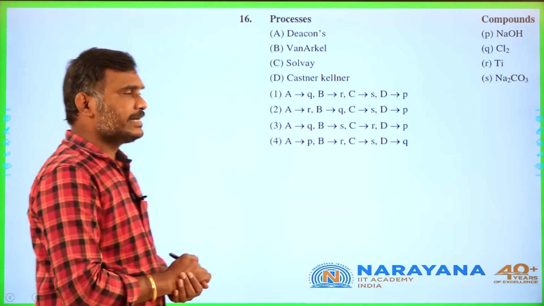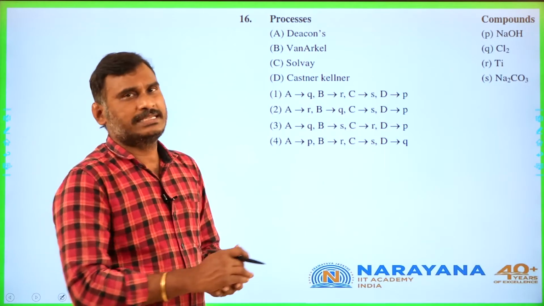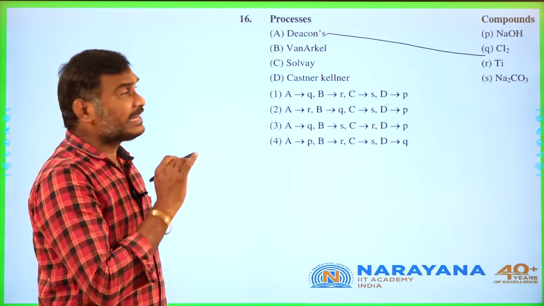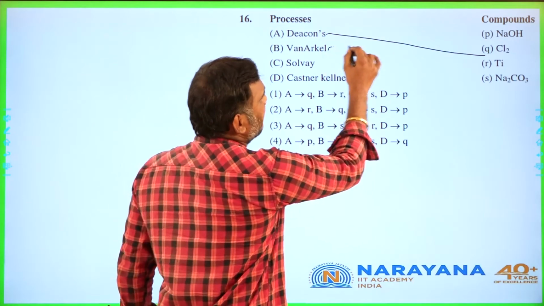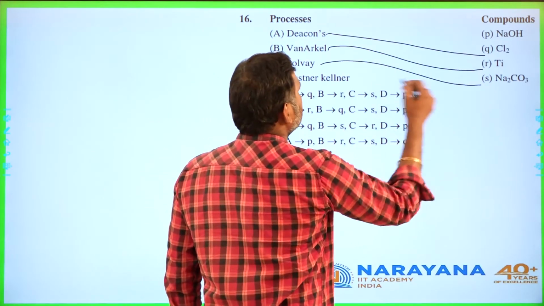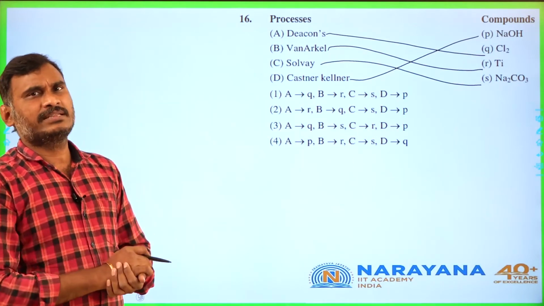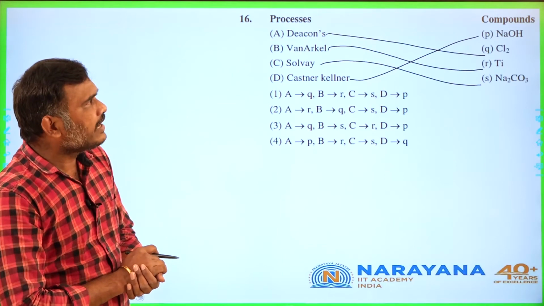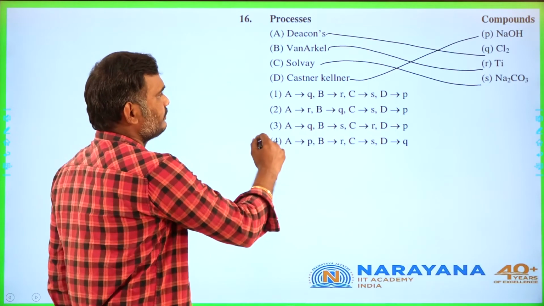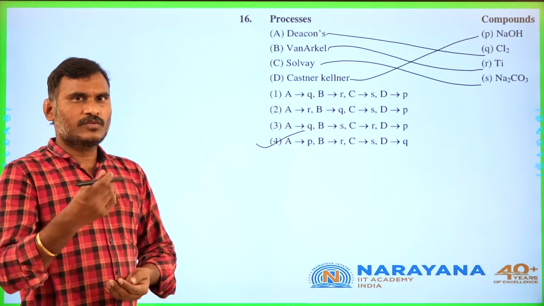Now go for the next, students. This is again completely memory based. Deacon's process is for chlorine preparation. Van Arkel process is a refining technique, for titanium refining. Solvay process is for sodium carbonate preparation. Castner-Kellner process is for sodium hydroxide preparation. This is the correct option for the given question, students. You see PRSQ. Where is that answer? Here is the answer. Okay, now students, go for the next question.